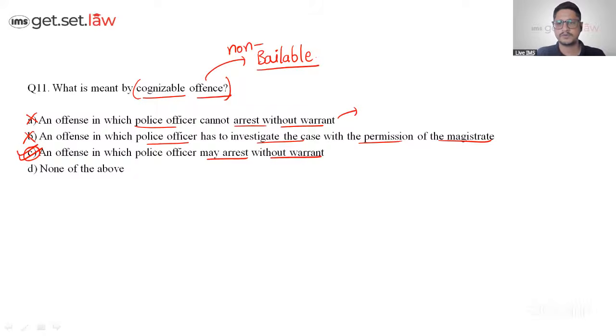Very good. Very good. Very good. Proud of you. Very good, Virat. Very good, Sanjana. Very good. Yeah, I just mentioned it over there, bailable, but I changed it to non-bailable, right? 11th ka answer is C.